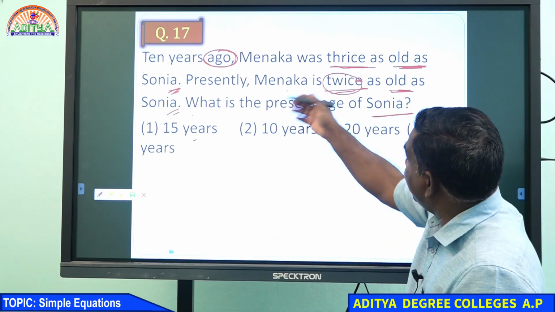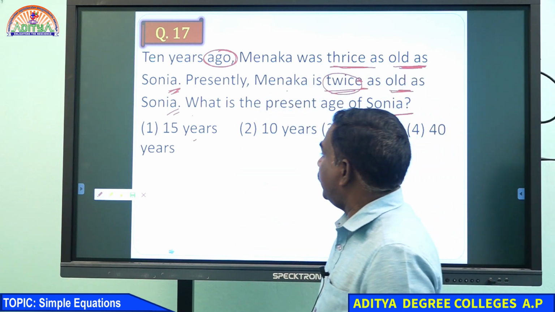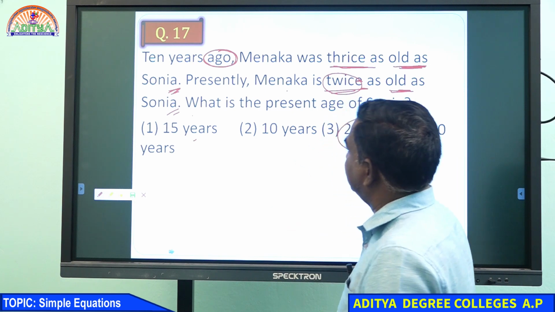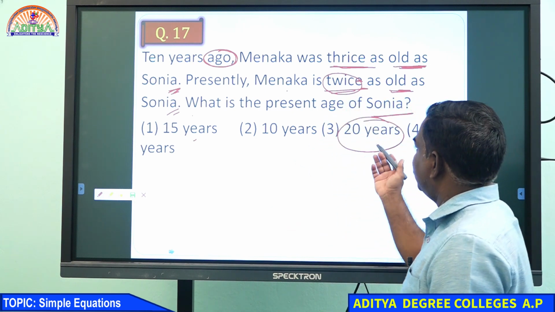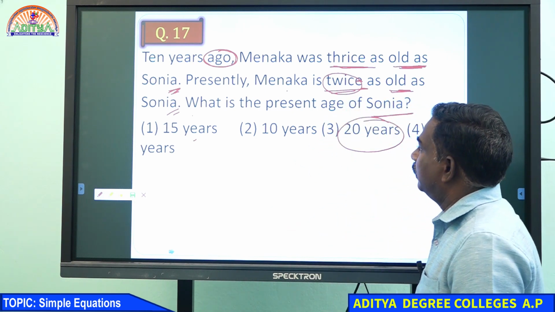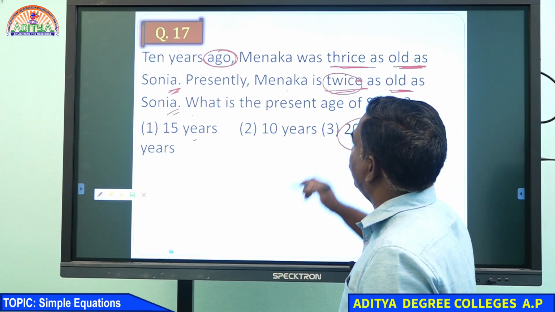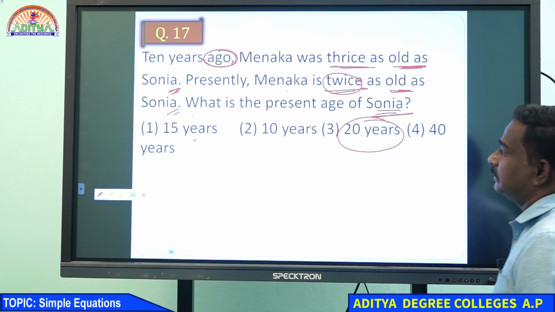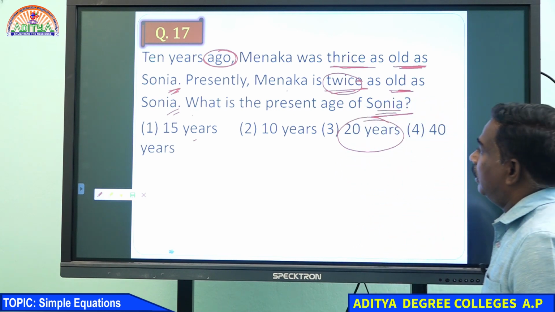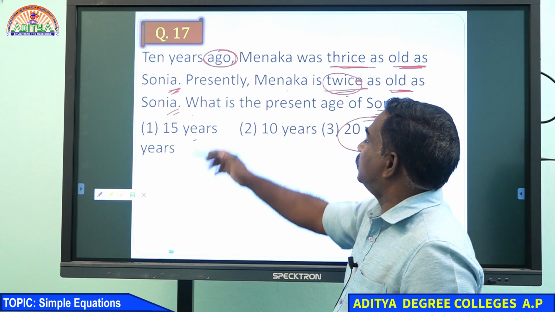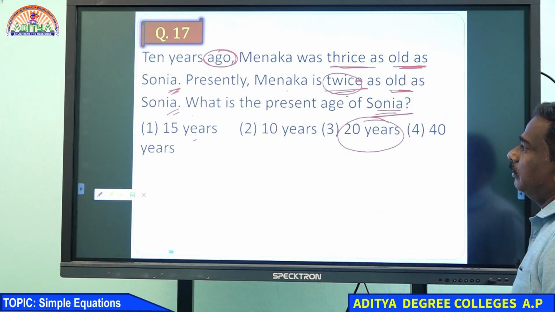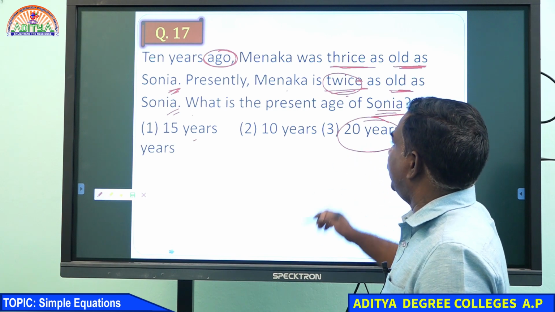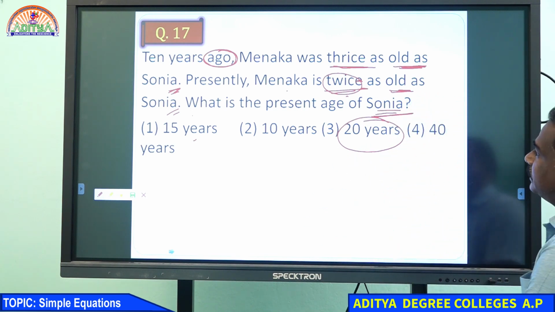10 years ago, Manaka was thrice as old as Sonia. Suppose you take the present age of Sonia as 20 years, using the options. Present Manaka is twice as old as Sonia.